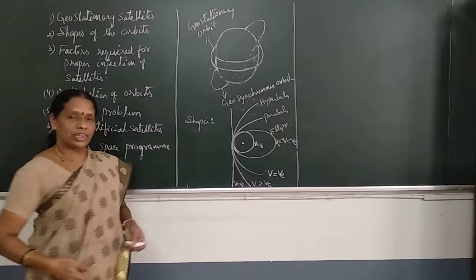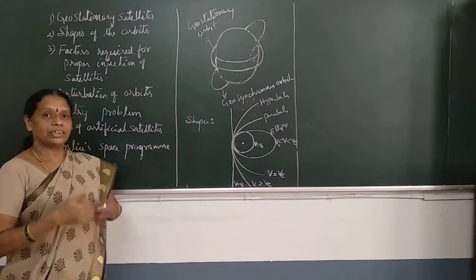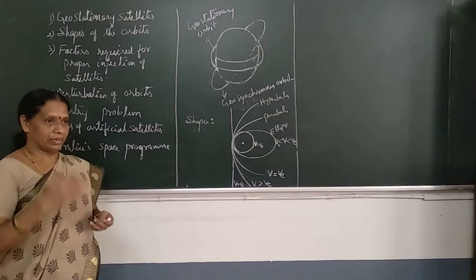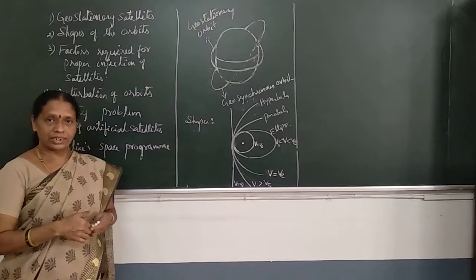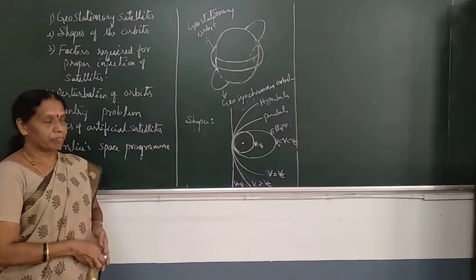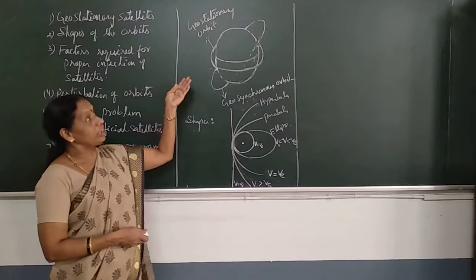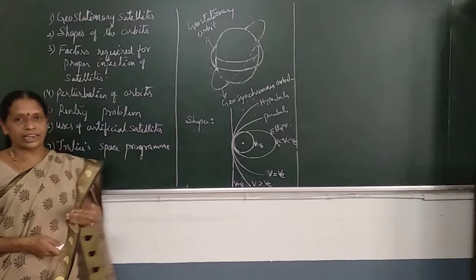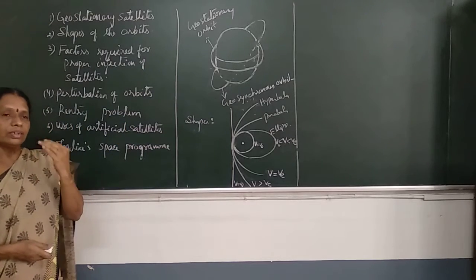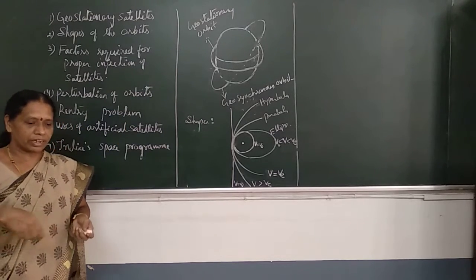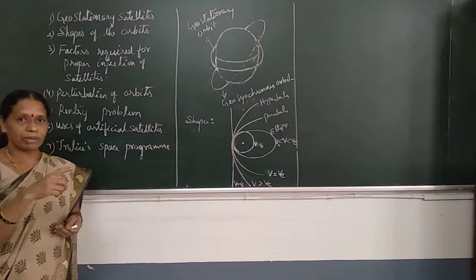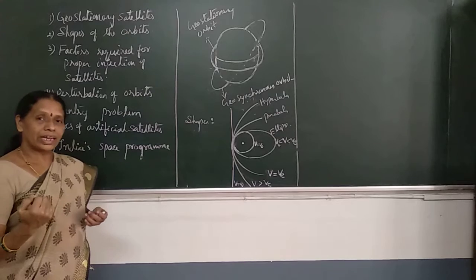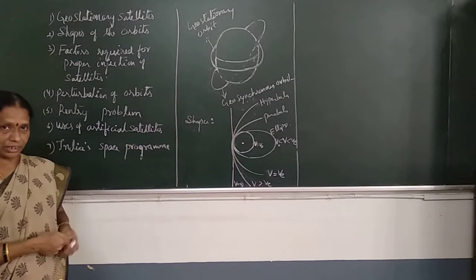Whereas the geostationary satellite also has the same period. The period of the geostationary satellite is the same as that of the Earth, also 24 hours. But the difference between the geostationary satellite and the geosynchronous satellite is that geosynchronous satellites just have the period of 24 hours, but their velocity is not the same as that of the Earth, or the direction of rotation is also not the same as that of the Earth.